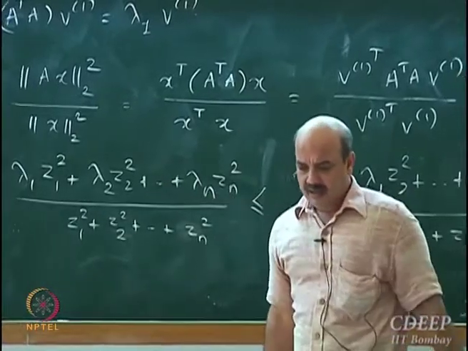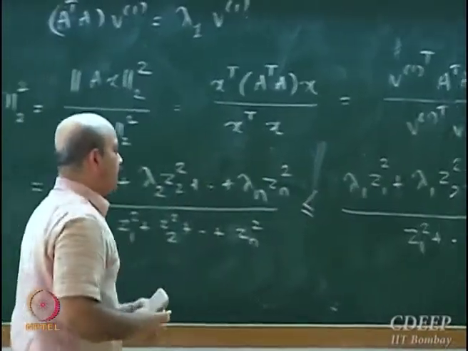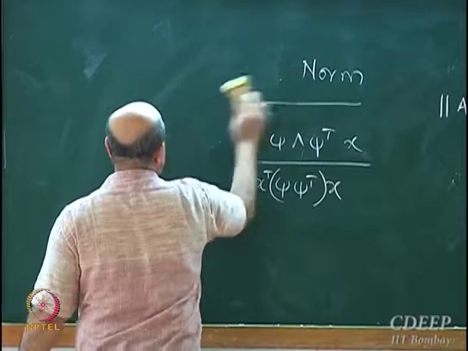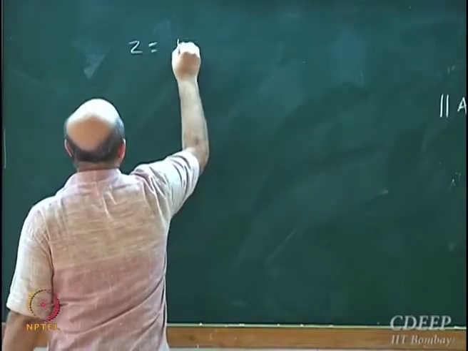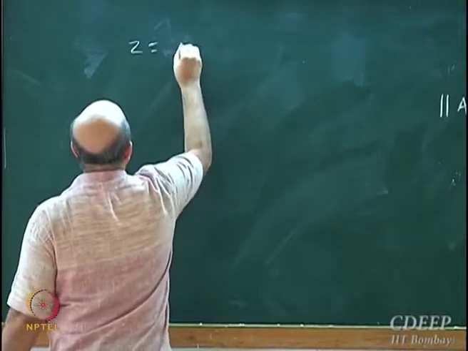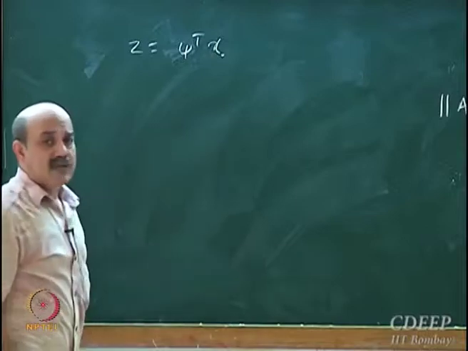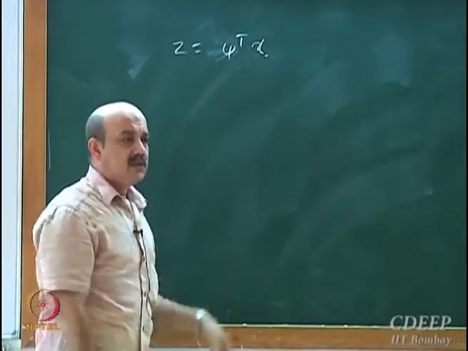So I think I have this picture drawn somewhere, for a 2-dimensional case. Actually, when you have defined this z equal to psi transpose x, you have actually defined a transformation which is a rotation.